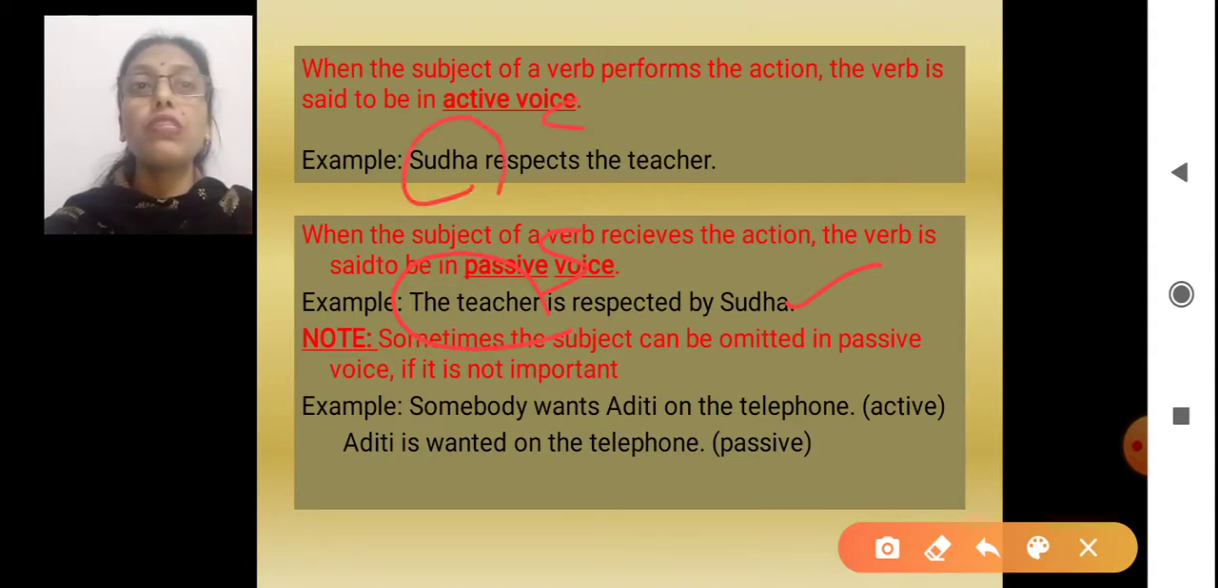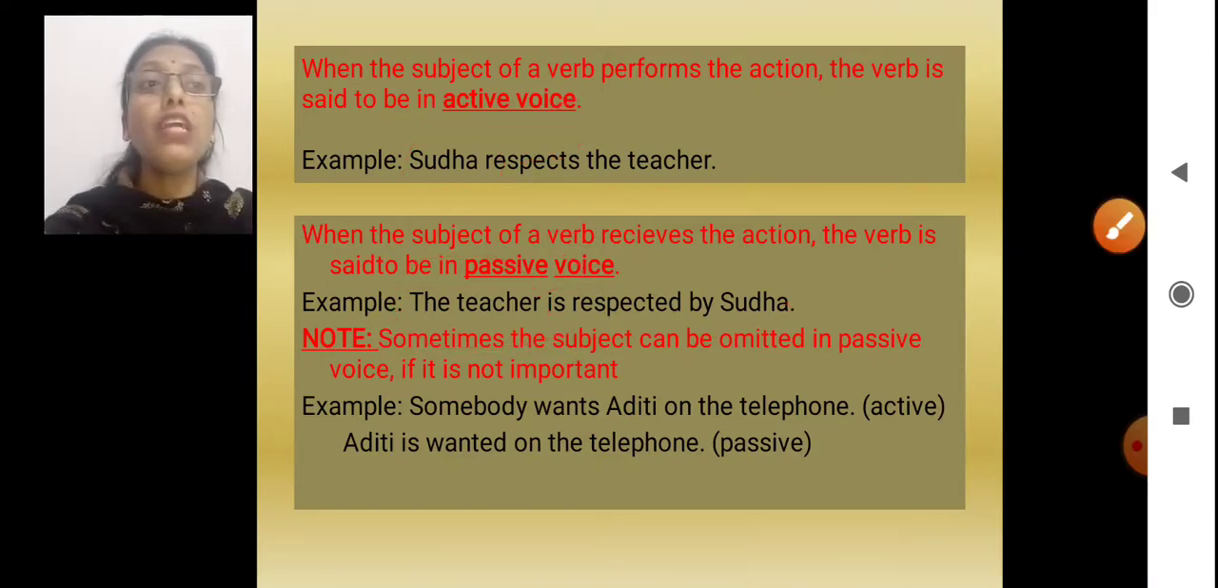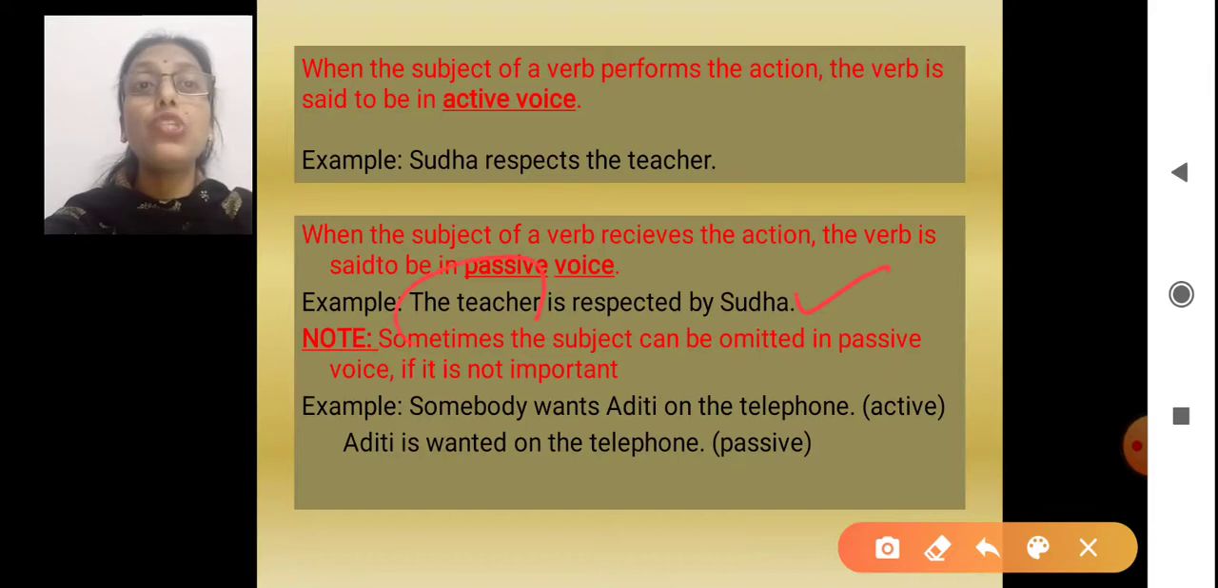Here Sudha was the subject. So in active voice, Sudha was performing the action. But if I speak about the passive voice, the teacher is receiving the action. The teacher is receiving the respect by Sudha. So here the subject receives the action. That is passive voice.